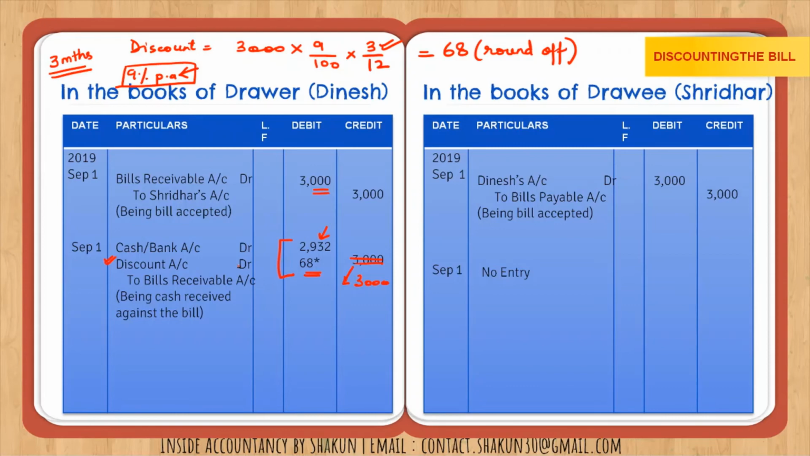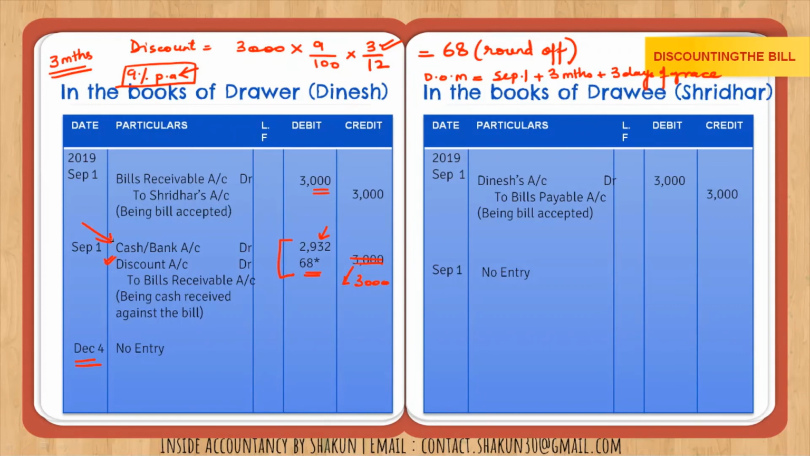Now, what happens on the date of maturity? The bill was met. Now, what is the date of maturity? Let me just write it down here. Date of maturity: we had the bill on September 1, plus we have to add 3 months to it because the bill was made for 3 months, plus we have to add 3 days of grace. So when we do that, we get the date of maturity as December 4. From 1st of September to 1st of December, that is 3 months plus 3 days of grace, that amounts to December 4th.